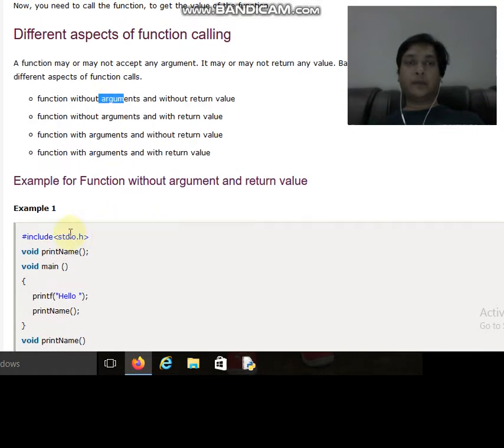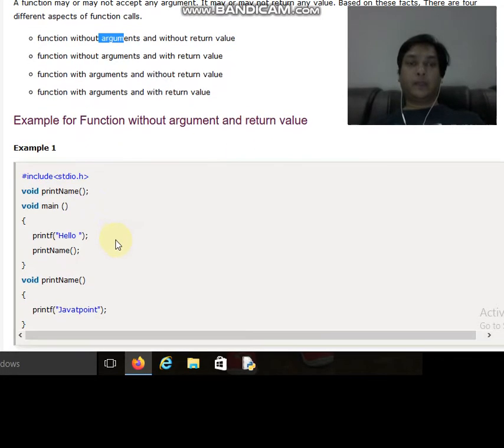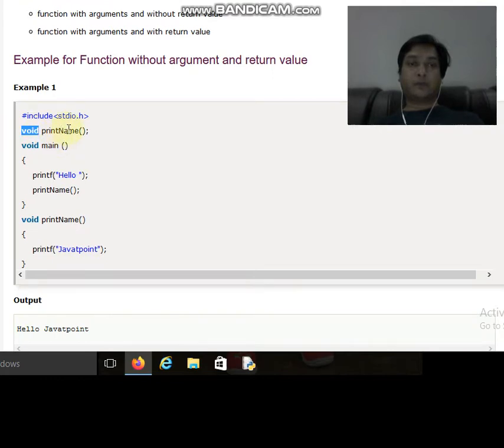So let us have an example quickly of a function without argument and without return value. Over here you can see that this is a function name. This is called the declaration of the function, and this is called print name. Print name over here is the name of the function, and it is returning nothing, so we have taken the return type as void. So this is a declaration of the function print name.